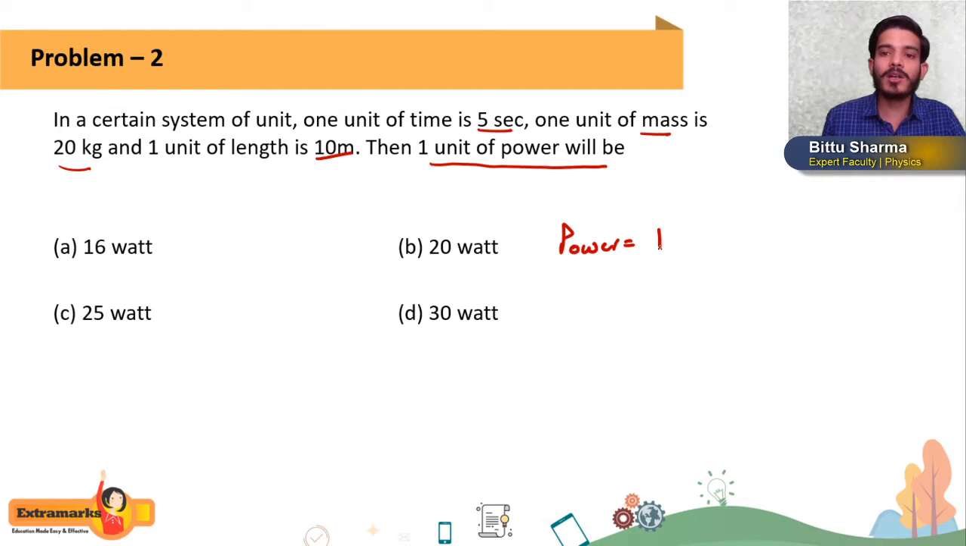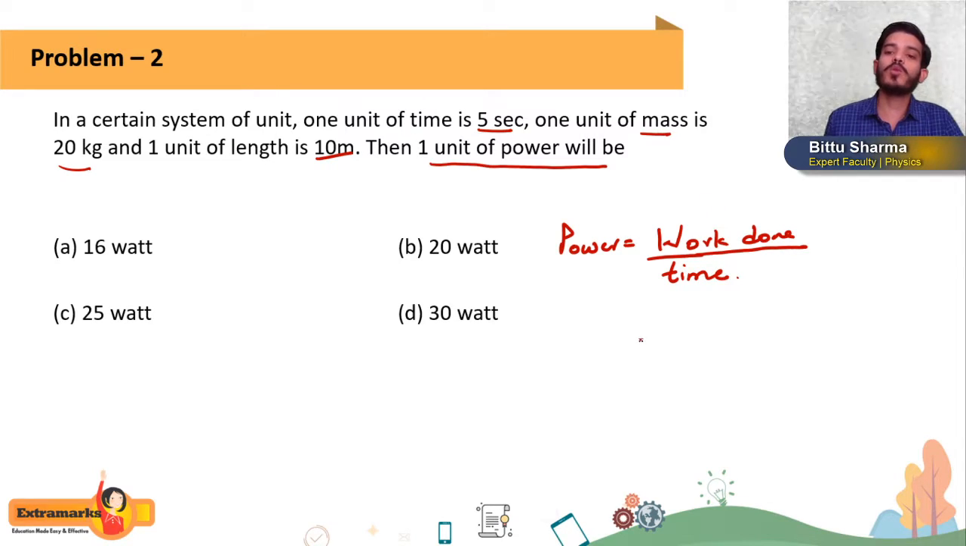What is the formula of power? Work done per unit time. Power is work done divided by time. Rate of doing work is power. Yes or no? Power is equal to work done by time.